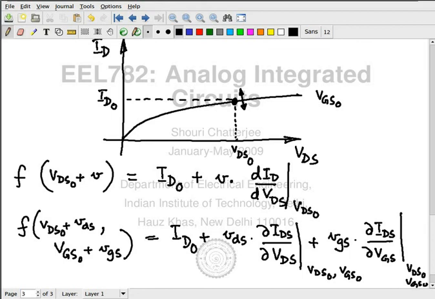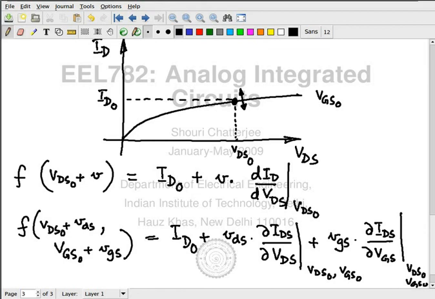I apply small VDS onto my small signal circuit model, which is a different circuit. The response to small VDS is going to be through this resistive effect. I don't apply small VGS at all.